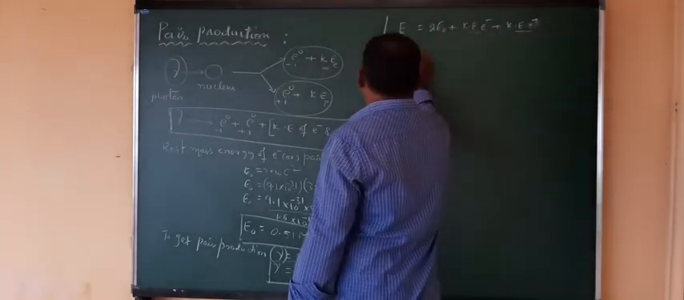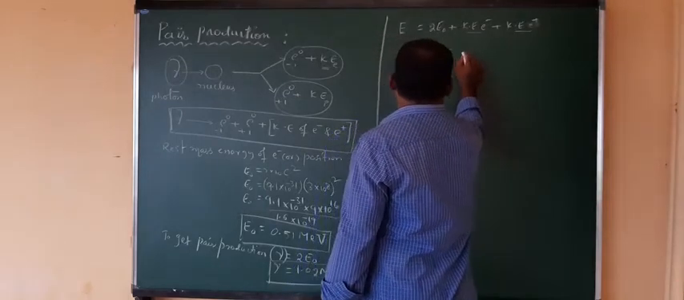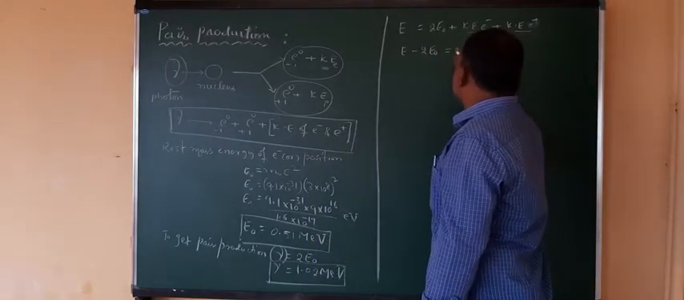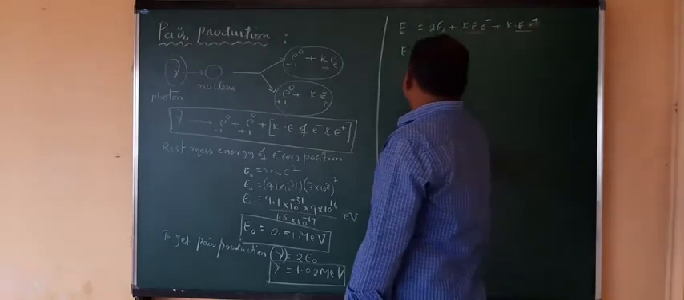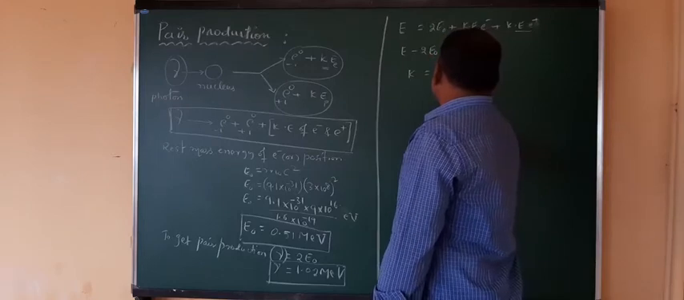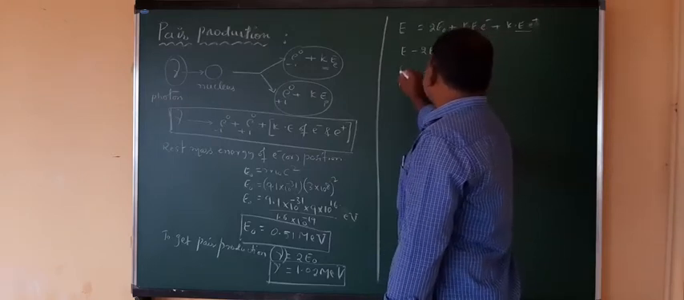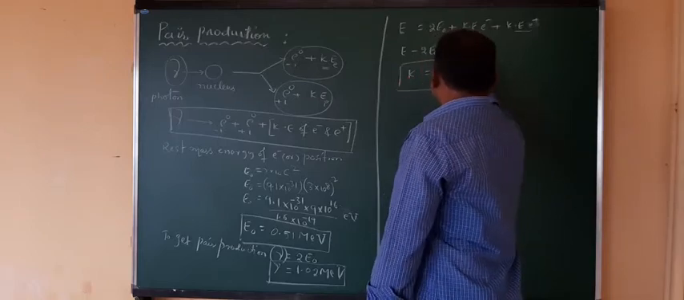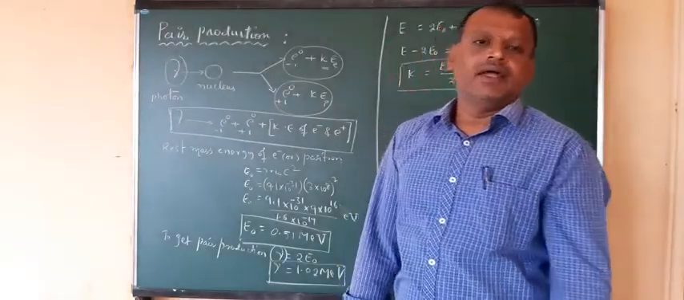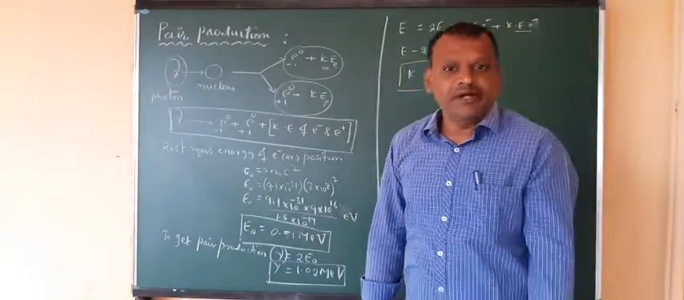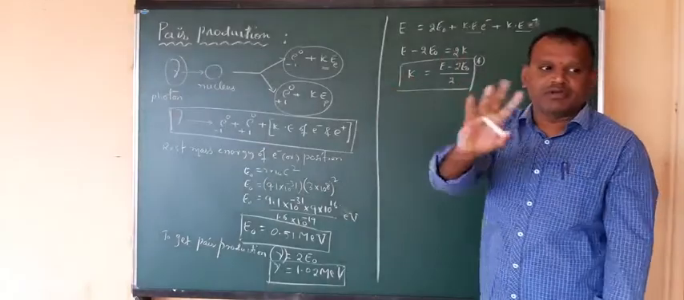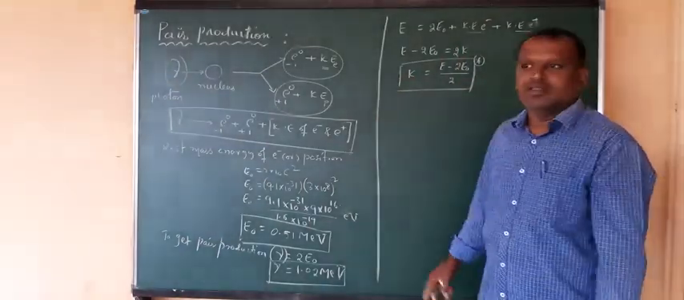So I can write E minus 2 times E naught is equal to the kinetic energy of electron, K I am writing. This is also K, this is also K, so 2 times K. Then the kinetic energy of any one of these, electron or positron, is given by E minus 2 times E naught, divided by 2. This equation is required to find the kinetic energy of the produced electron or positron. K represents the kinetic energy of either one, maybe electron, maybe positron.